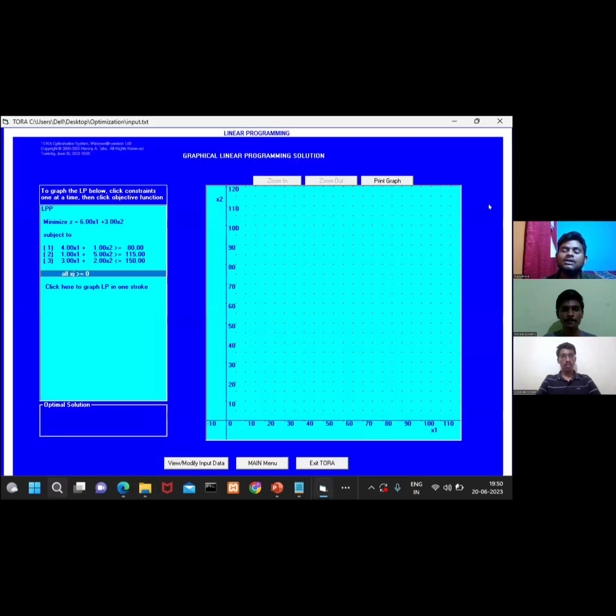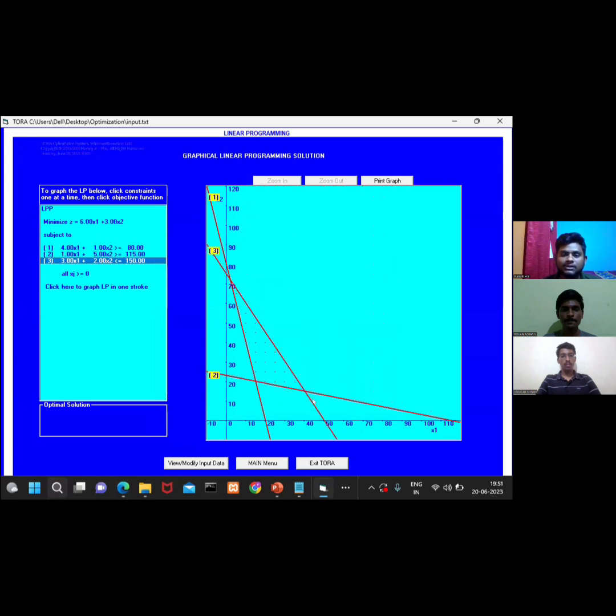Now here you can see the graph. Let me plot the first constraint. This is how the first constraint looks, and the second constraint, this is how the second constraint looks, and the third constraint, this is how the third constraint looks. And this is the optimal solution. This is where the dotted mark has been put. So this is the feasible region.